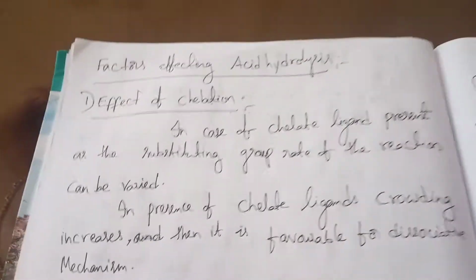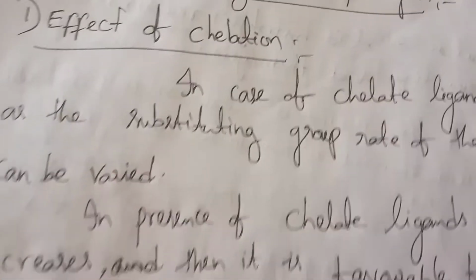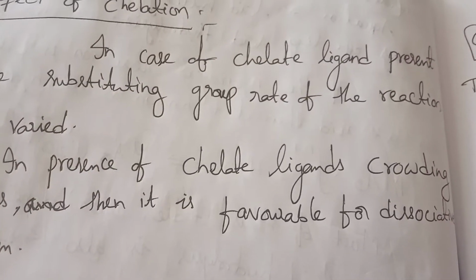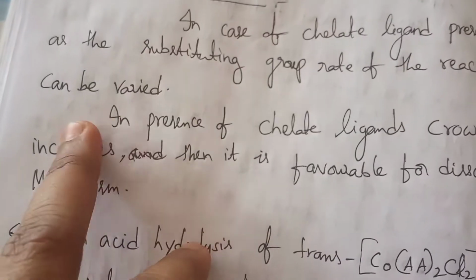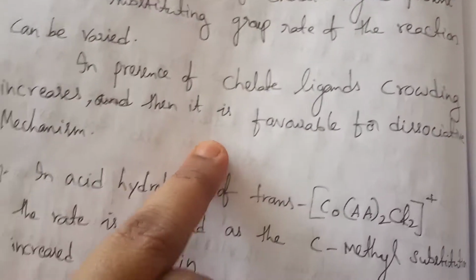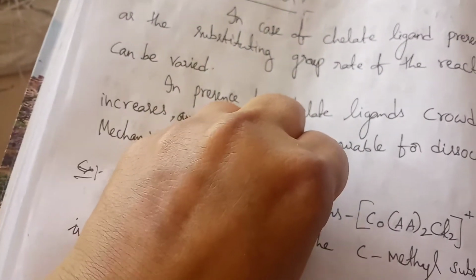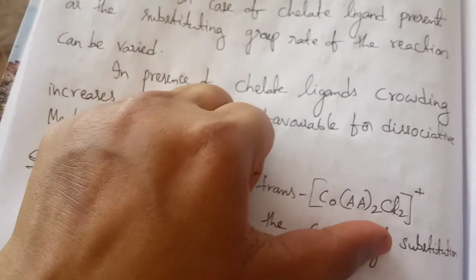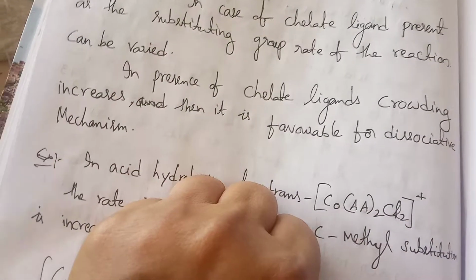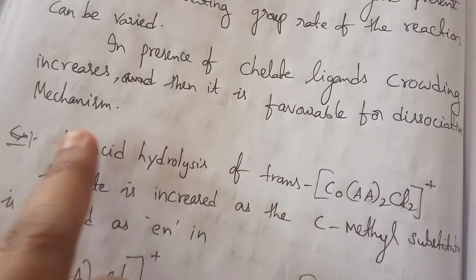Now the factors affecting acid hydrolysis. First is the effect of a chelate. In the case of a chelate ligand being present, the rate of the substitution reaction can vary. In the presence of a chelate ligand, crowding is increased. If the crowding increases, one of the ligands is easily moved from the central metal atom to outside the sphere. So for acid hydrolysis, it is favorable for the dissociative mechanism.